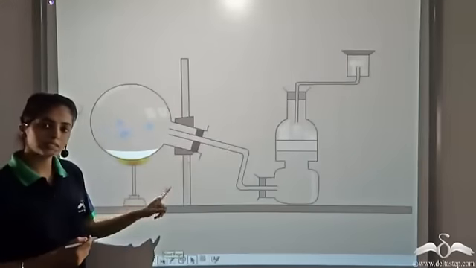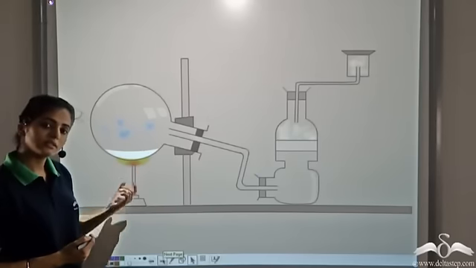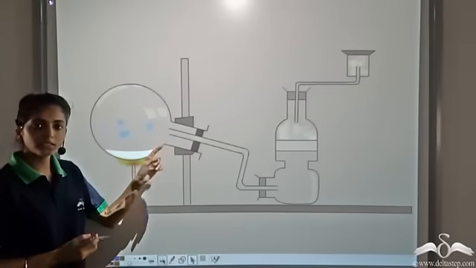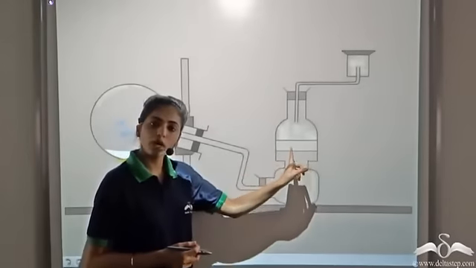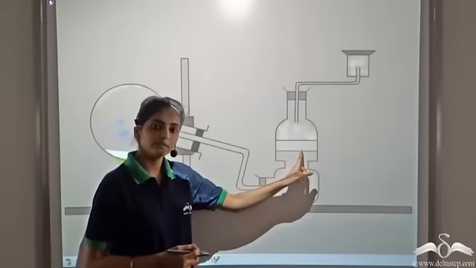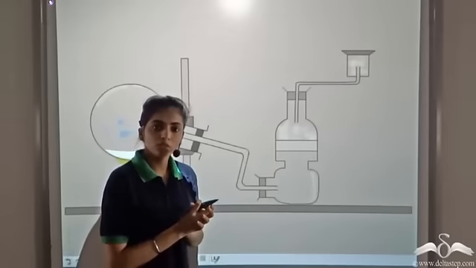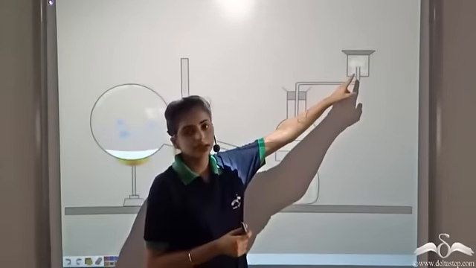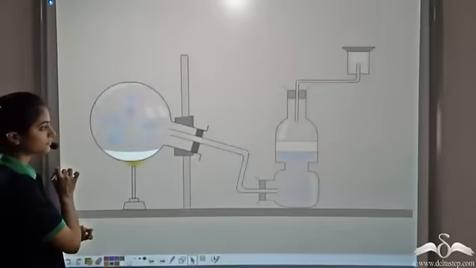This is the experimental setup. We use ammonium chloride and calcium hydroxide. It is heated. It forms the vapors of ammonia gas, which also contain water vapor. Therefore, it is made to pass through calcium oxide. This layer of calcium oxide absorbs all the moisture, so we get dry ammonia gas, which is collected in another test tube. Let's see how it takes place.